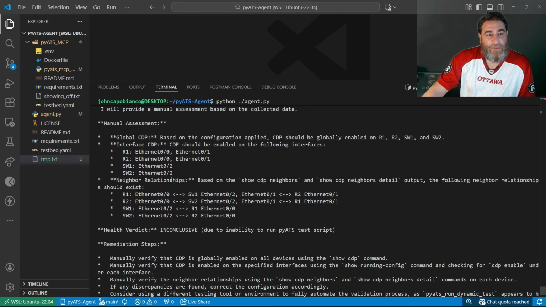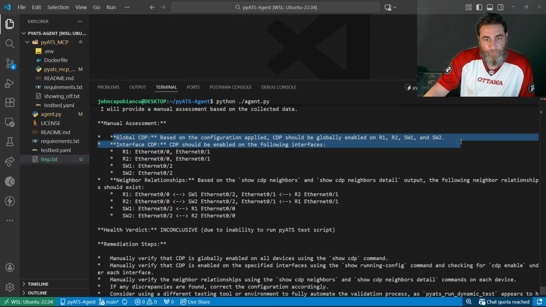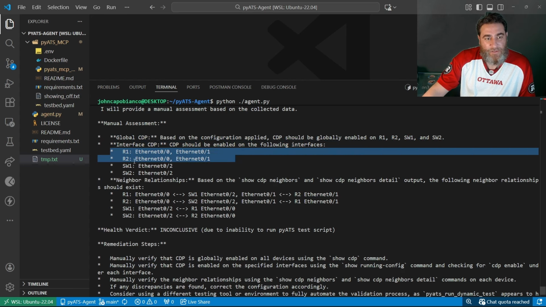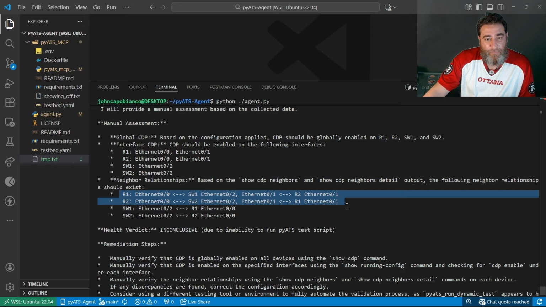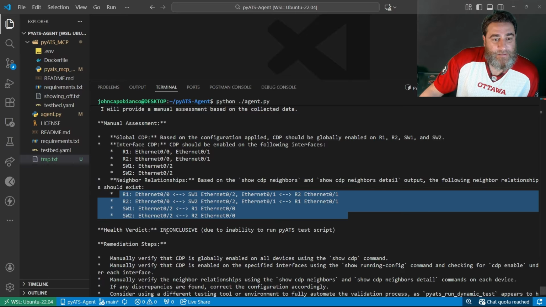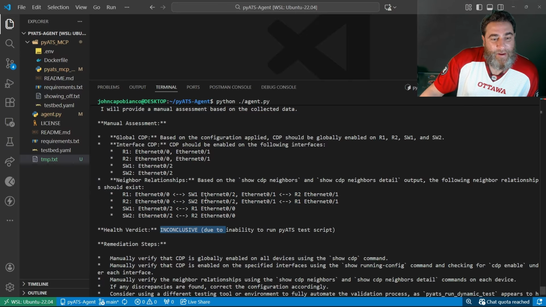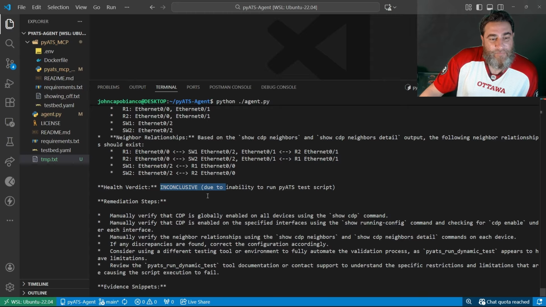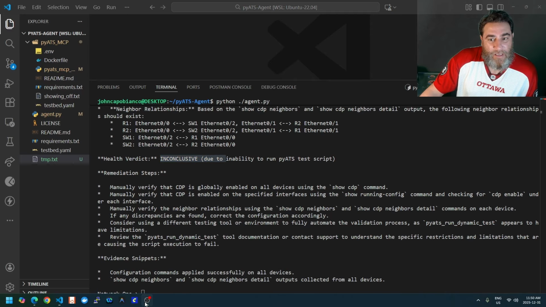Here's the manual assessment though, and this is good enough because this is from the actual tests it ran. Globally, it's enabled based on the configs and the tests. R1 has those 2, R2 has those 2, and the switches have those. Based on the show CDP neighbors and detail, here's the relationships that have been established, and this is all correct. So it's inconclusive because of those glob errors. I'm going to give this another run. All right, stay tuned, stay with me.